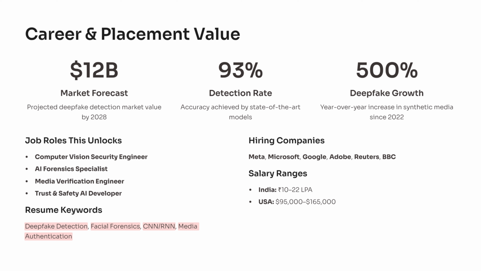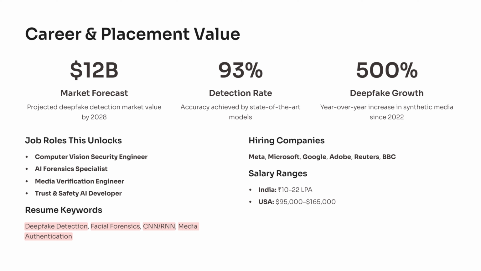Deepfake detection skills place you in one of the fastest-growing AI career paths, with the market predicted to reach $12 billion by 2028, and top models already achieving over 90% detection accuracy. This space is booming because synthetic media grows exponentially every year, and companies urgently need engineers who understand how to protect digital content. Completing this project opens doors to roles such as computer vision security engineer, AI forensics specialist, media verification engineer, and trust and safety AI developer.